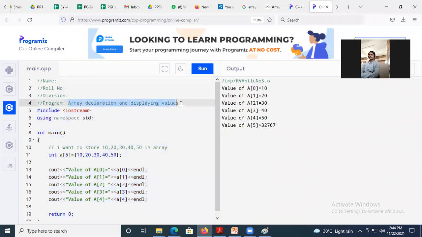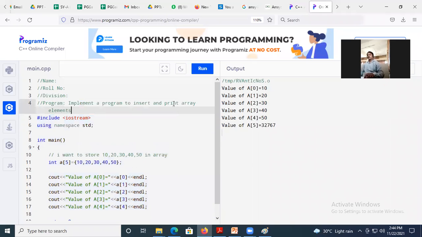Okay, here. And what is there? Program to insert. Now in this array, I have to put values, that means I only need to declare the array. Yes, is everybody looking here at the screen?